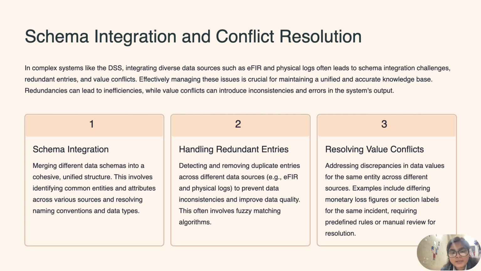Moving to the third point, which is resolving value conflicts: addressing discrepancies in data values for the same entity across different sources. Examples include differing monetary loss figures or labels for the same incident, requiring predefined values and manual review for resolution.